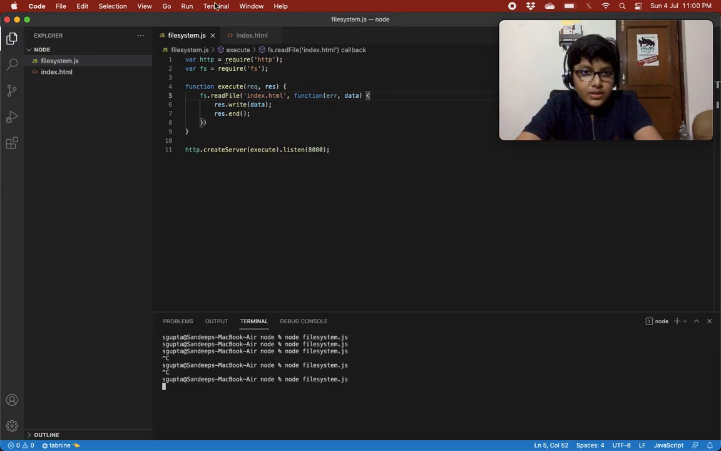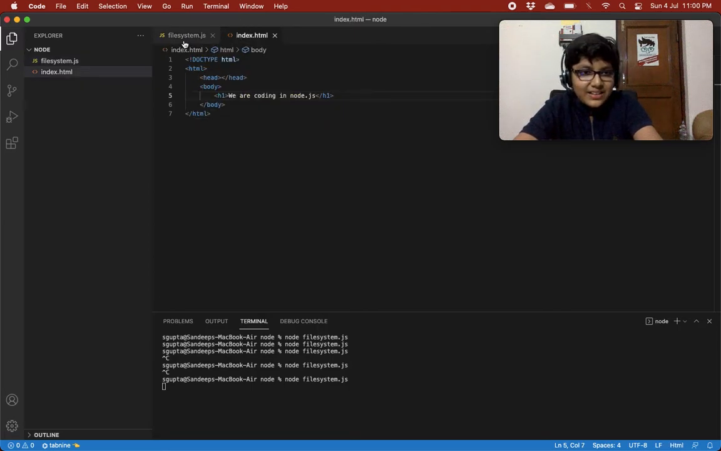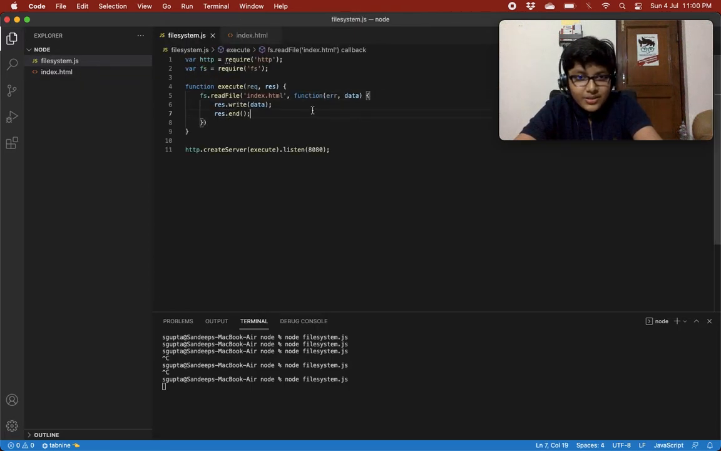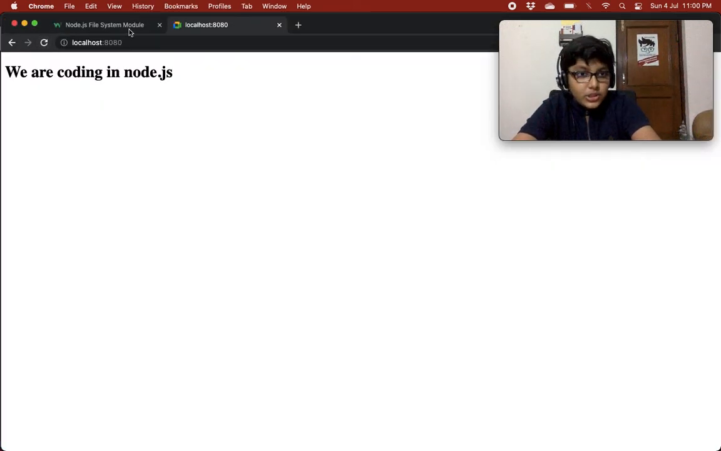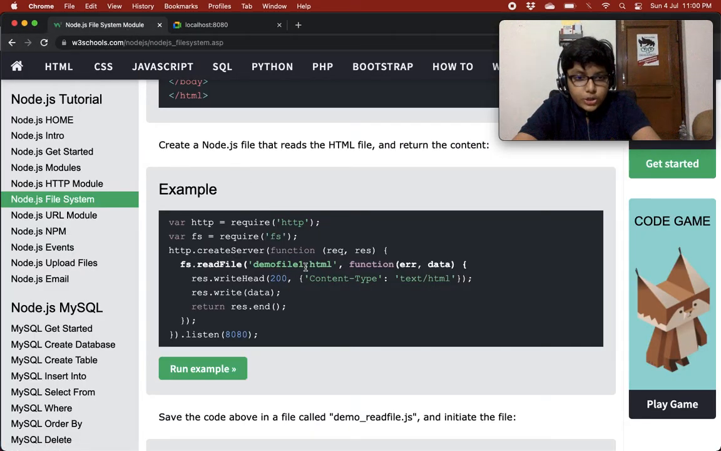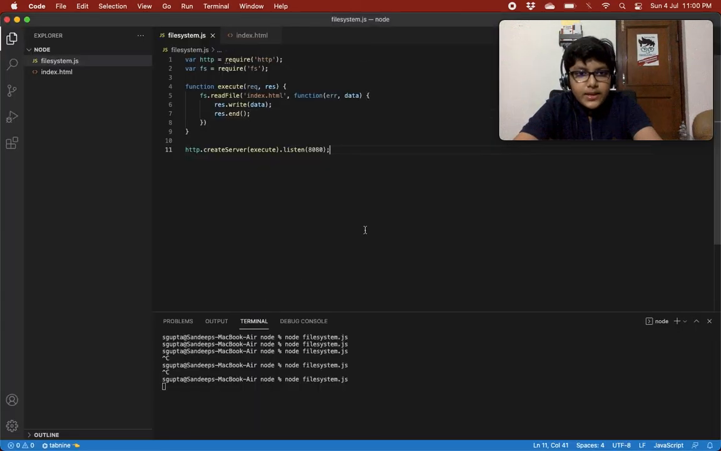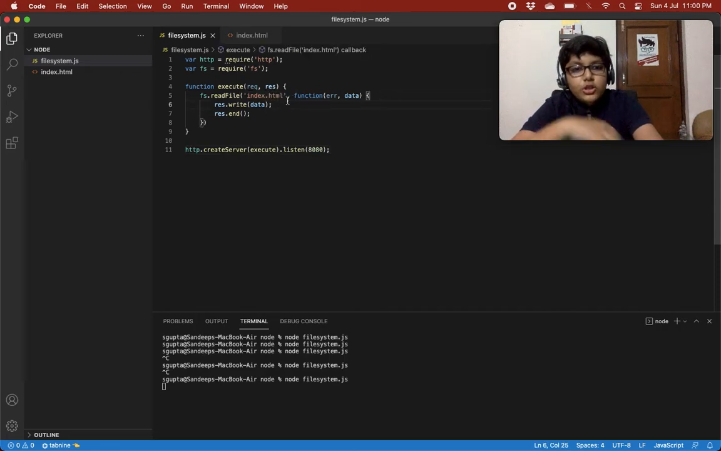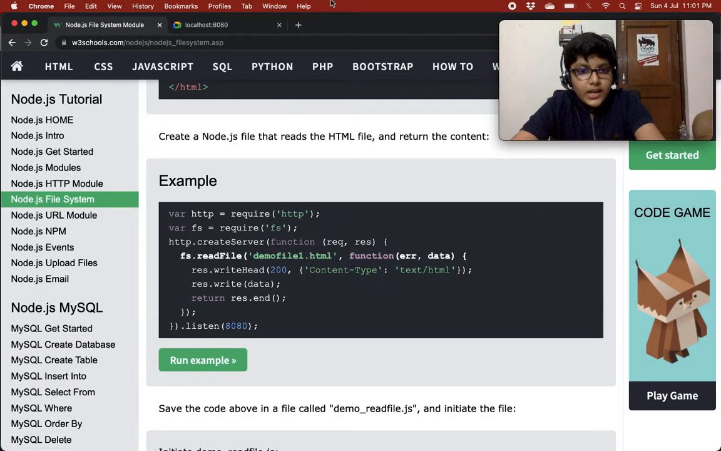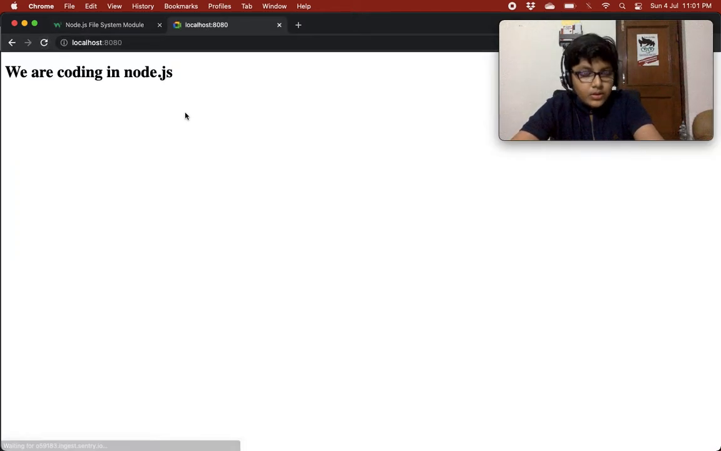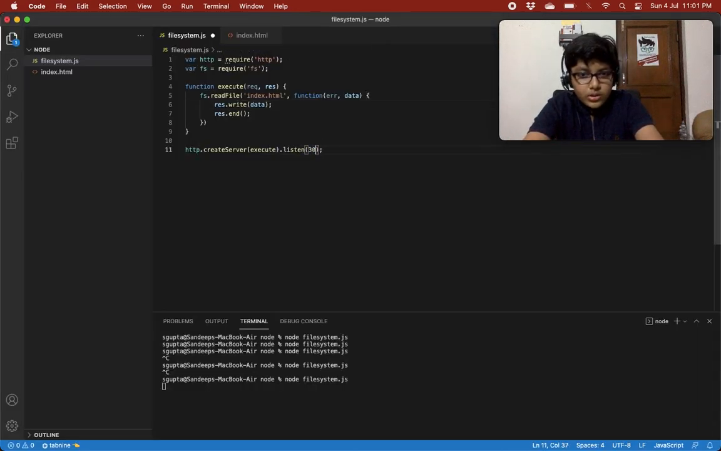Basically, it is writing HTML data as HTML. It should have written it like plain text, but it is writing it in HTML. So basically it must be taking it as HTML by default. It must have seen that it is a .html file, so it is writing it as HTML. Okay, this is not the behavior I expected, but it's fine. Let's try to run this on another port, 3000.